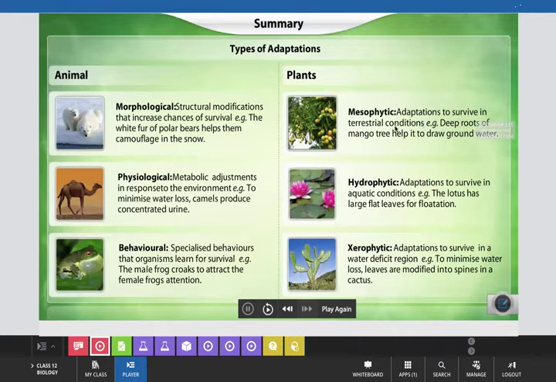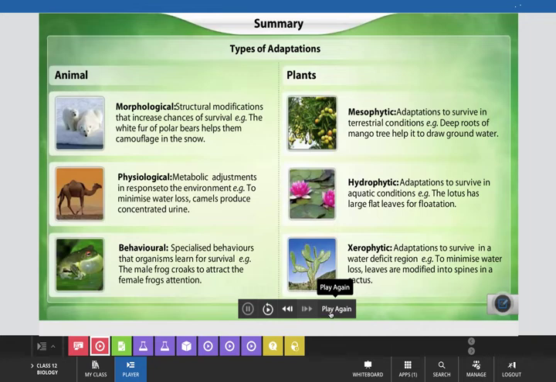And in case of plant adaptation, we have seen these three examples: mesophytic adaptations to survive in terrestrial conditions, like deep roots of the mango tree that help it draw groundwater; hydrophytic adaptation to survive in aquatic conditions, like the lotus, which has large flat leaves for flotation; and xerophytic adaptation to survive in a water deficit region, minimizing water loss, where leaves are modified into spines in a cactus.